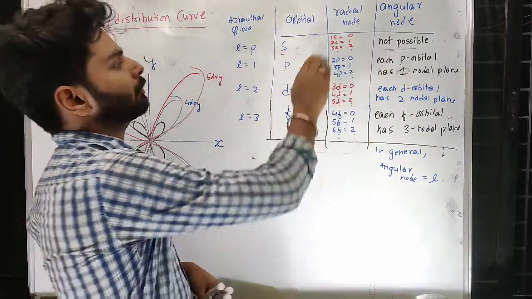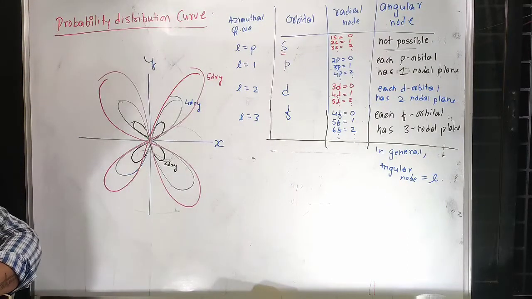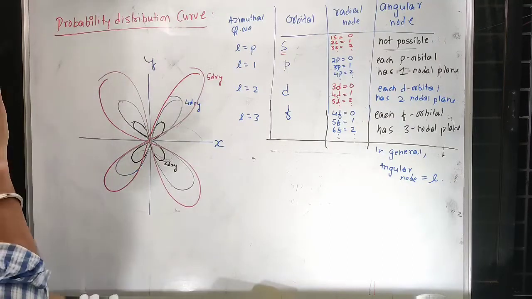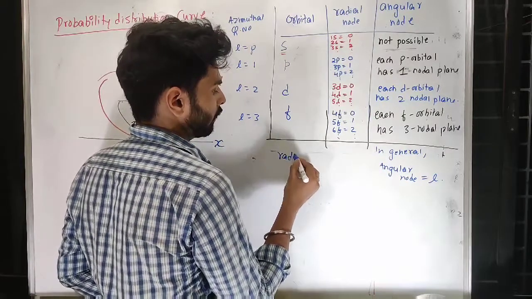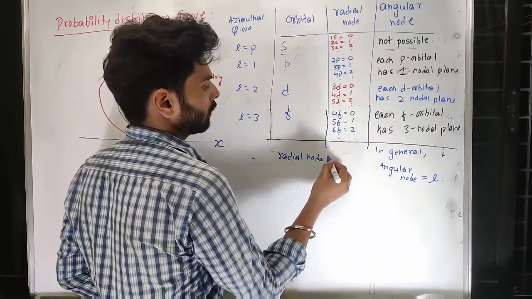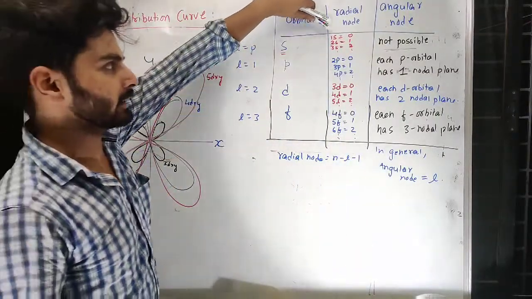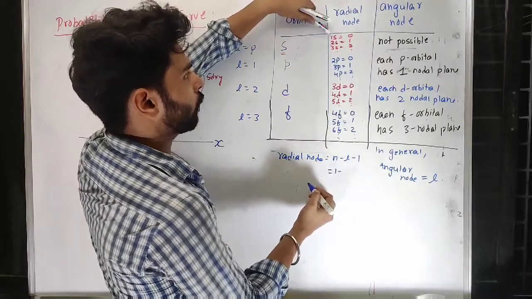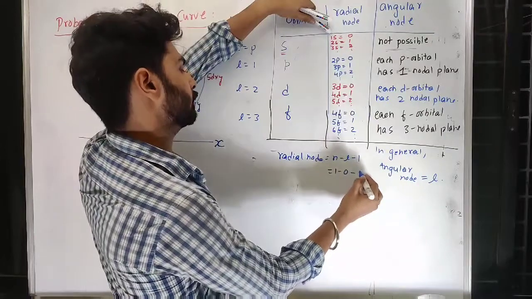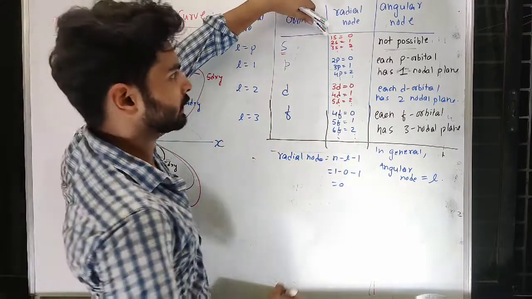Since the number of radial nodes varies for each shell, 1s, 2s, 3s, you cannot expect a simple pattern, but I will give you a formula to find the radial node: n minus l minus 1. Go for 1s. For 1s, n is 1, l is 0, and minus 1. So this is 0.